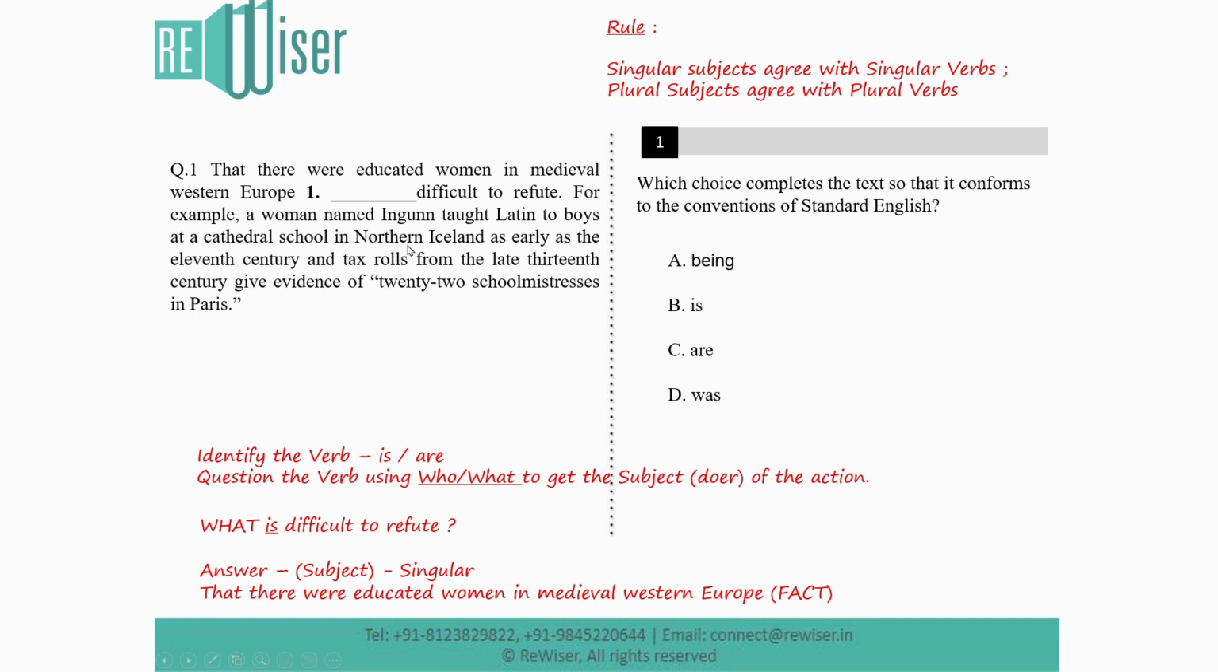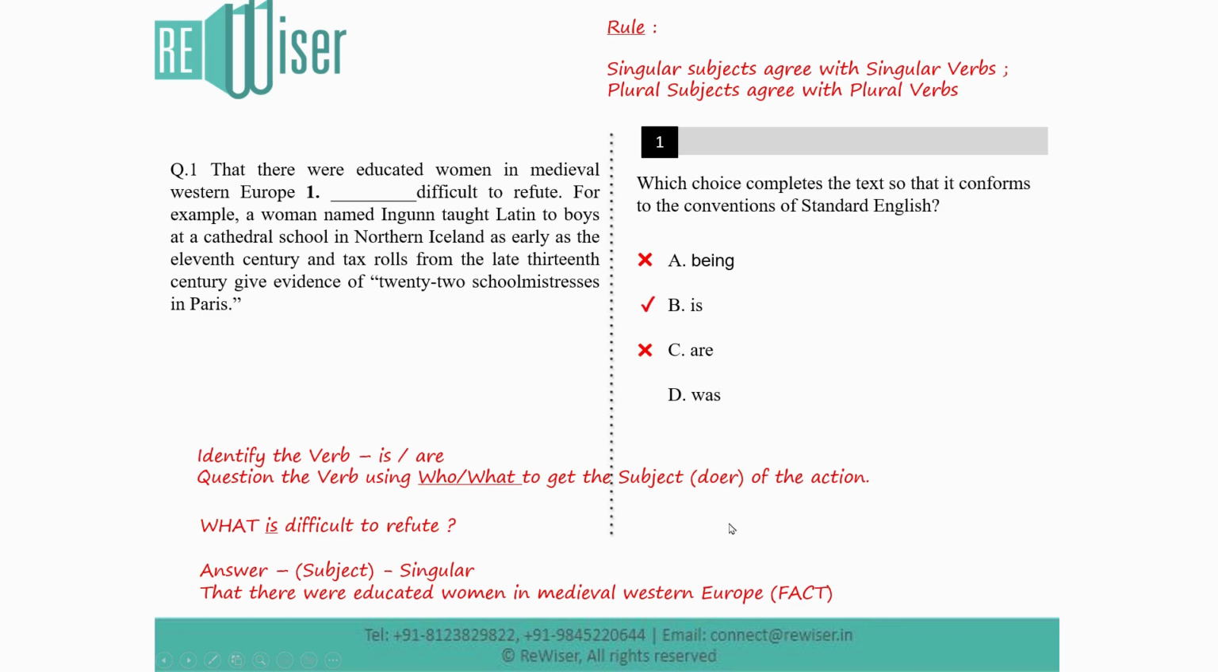Let's look at option A, being. We are not looking for an -ing form of the verb. Remember, the -ing form of the verb is wrong. That would not be the simple present tense that we are looking for. So option A can be eliminated. Let's go to option B. That fact is difficult to refute. Is is a singular verb and we have a singular subject. So this seems to be the right answer. Let's keep that on hold. Let's go to option C. The fact are difficult to refute. We are not looking for a plural verb. Are is a plural verb. Since we have a singular subject, option C can be eliminated.